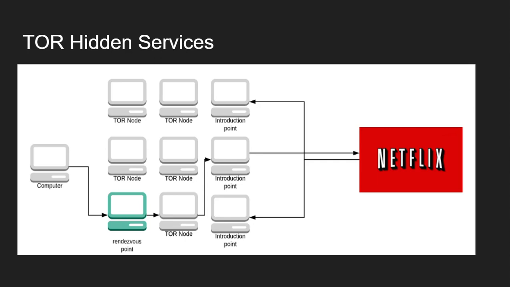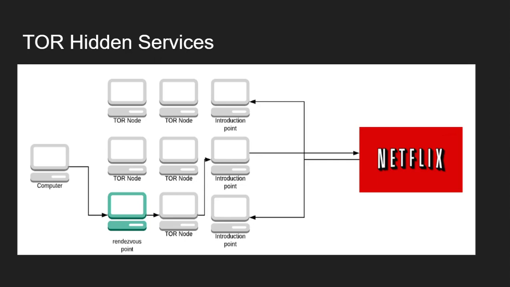Now, after entering the .onion address, the client will get connected to the distributed hash table, and then it will ask for the hash value. Now, the hash.onion is a name which will consist of 16 characters, and it will be derived from the public key of the server, and this key will be used for the communication between the client and the server. Now, in case it was a valid address, the client will be given the public key and the introduction points of the hidden server.